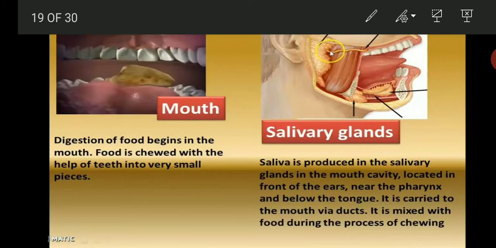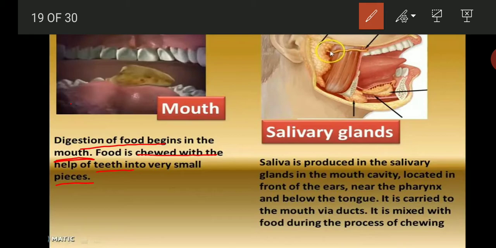From mouth the digestion takes place. Digestion of food begins in the mouth. Food is chewed with the help of teeth into very small pieces. Then the salivary glands.